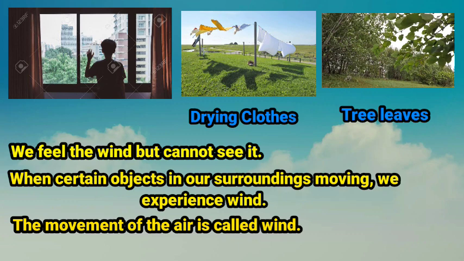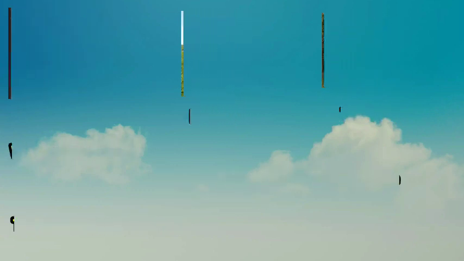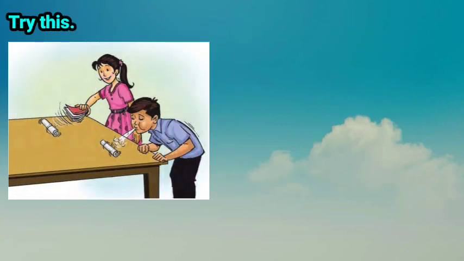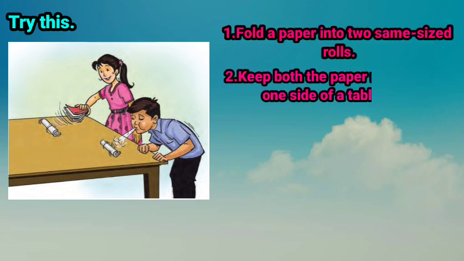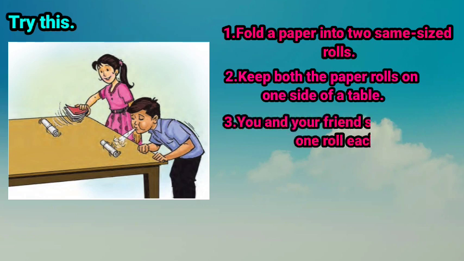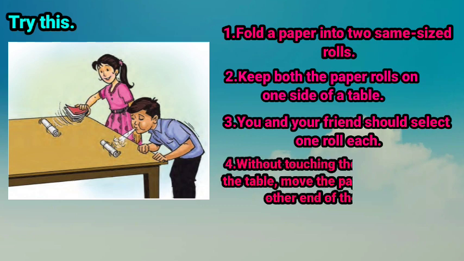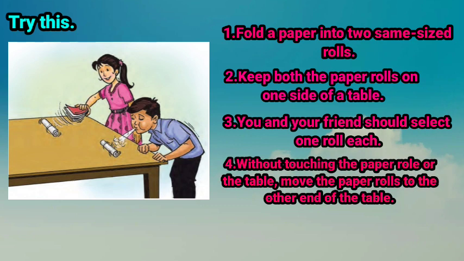Children, let's understand why air moves from this lesson. For this, try this activity. Fold a paper into two same-size rolls. Keep both paper rolls on one side of a table. You and your friend should select one roll each. Without touching the roll of paper or the table, what can be done to move the paper roll to the other end of the table?